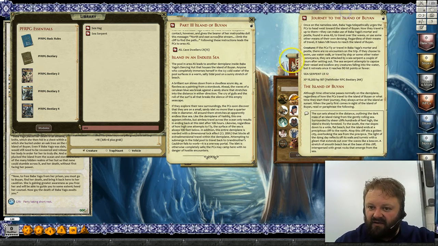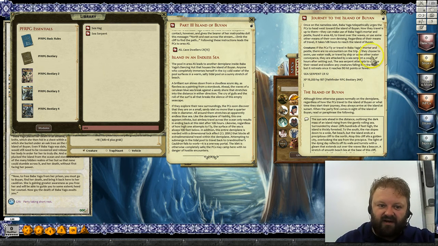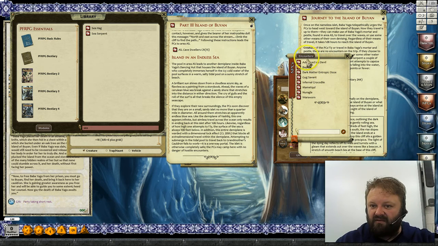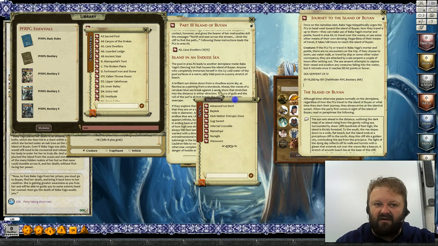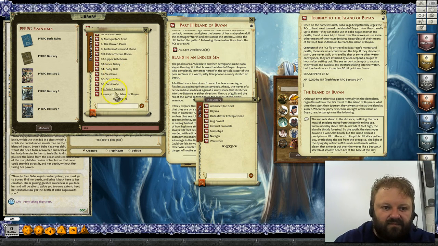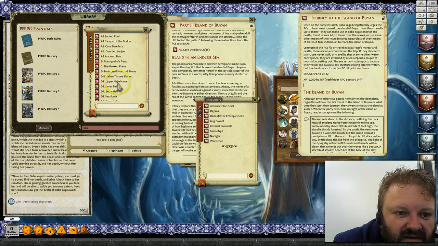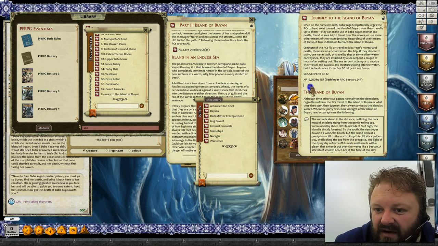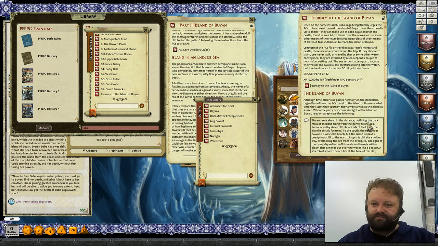Okay, so we've got the Journey of the Eye. Here's the Sea Serpent here. After that, we want to drop that encounter in. So, NPCs, encounters. Journey to... Where's Journey to? There we are. Journey to the Island of Buyan. We grab that encounter, we drop it in over here.